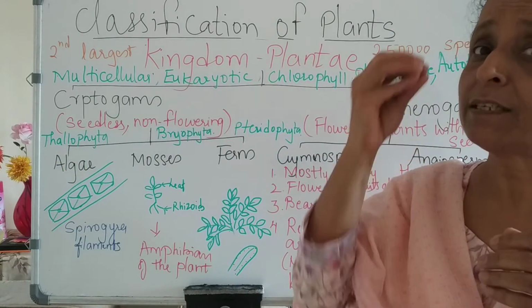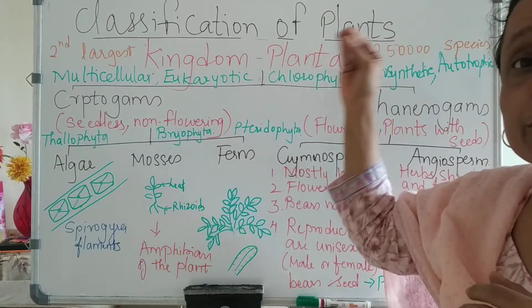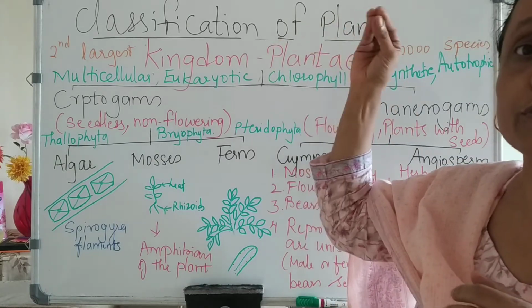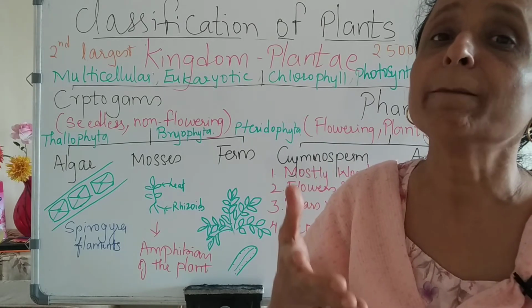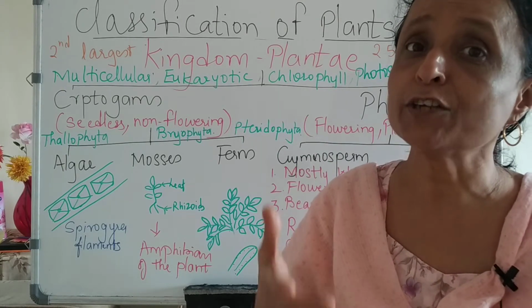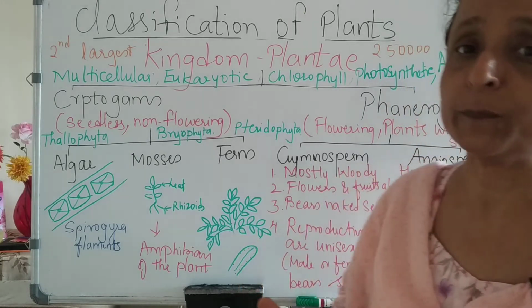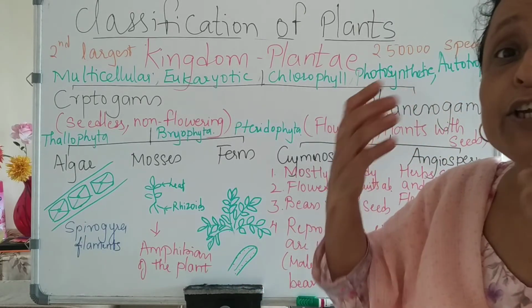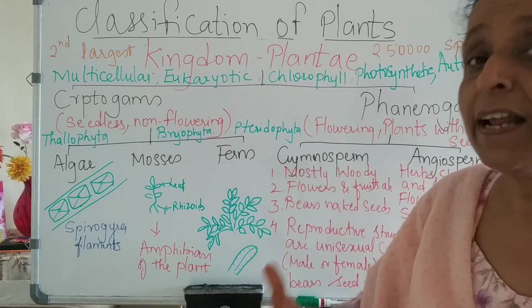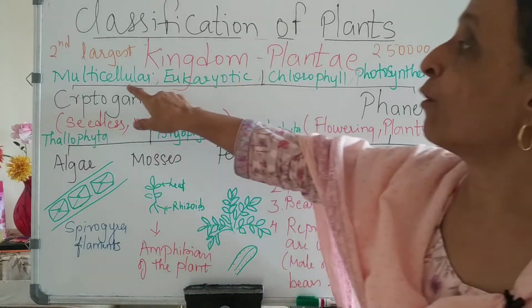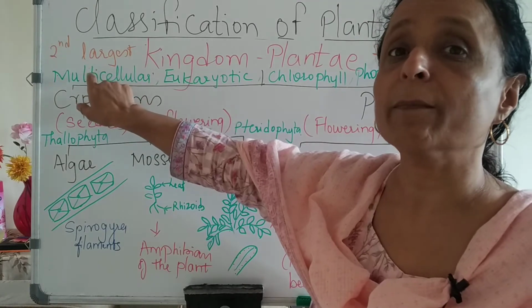Now, this process of photosynthesis, being autotrophic, is due to chlorophyll. Chlorophyll is a green pigment which helps a plant to prepare its own food. So, they are eukaryotes, autotrophic, contain chlorophyll, and they can prepare their own food, and they all are multicellular.